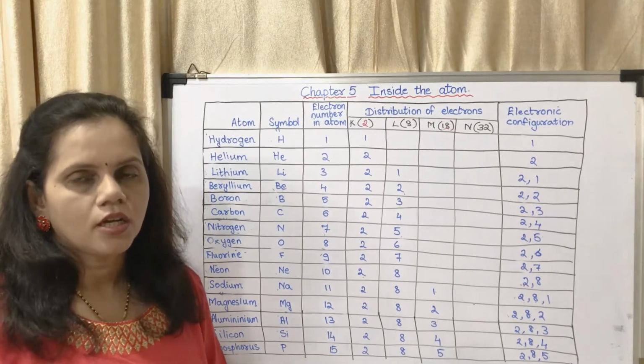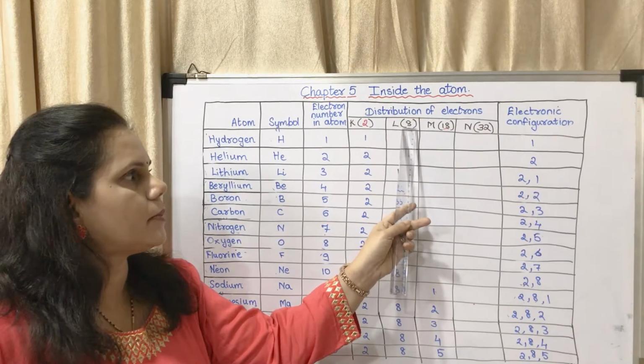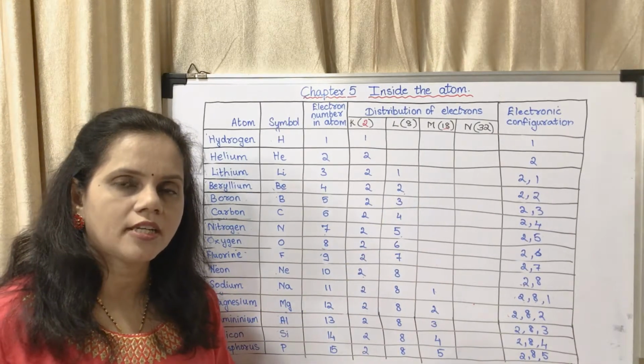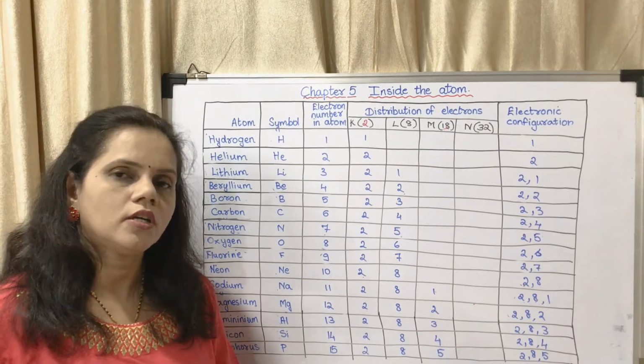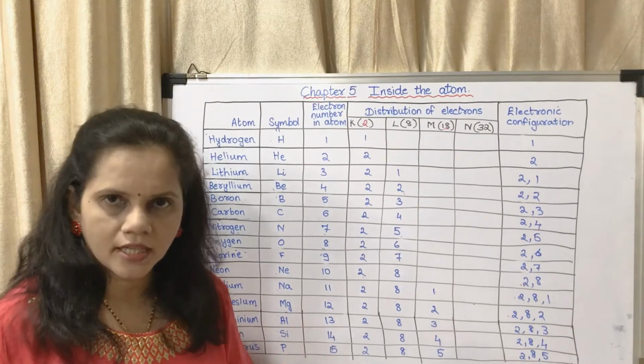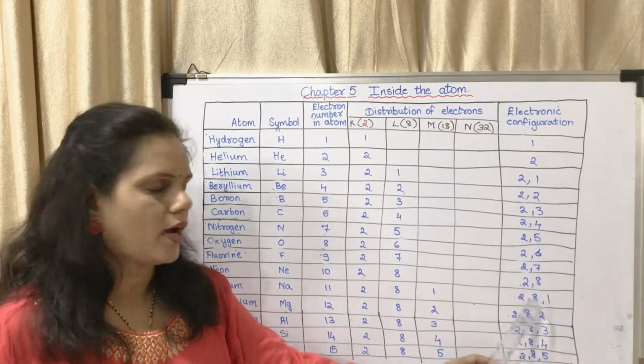the M shell. So why not 9 in L shell? Because the maximum number of electrons which can be accommodated is 8. Only 8 people can sit on that bench. So you cannot accommodate more than 8. So the next one goes into the next shell. Okay. So it becomes 2, 8, 1.